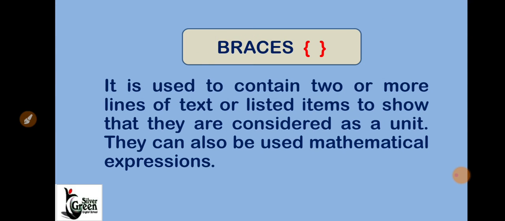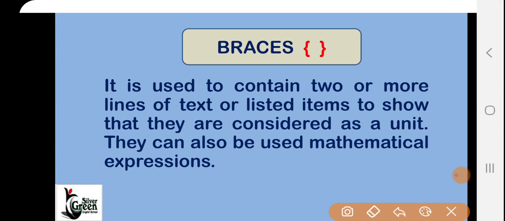Okay. Now the next punctuation mark is braces. This is the symbol of braces. Now what is it used for? It is used to contain two or more lines of text or listed items to show that they are considered as a unit. They can also be used in mathematical expressions.